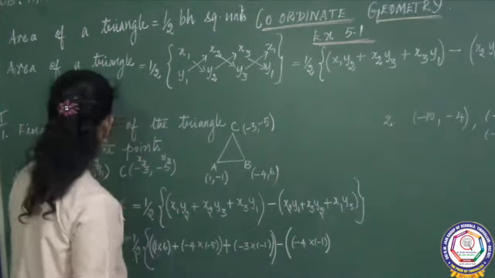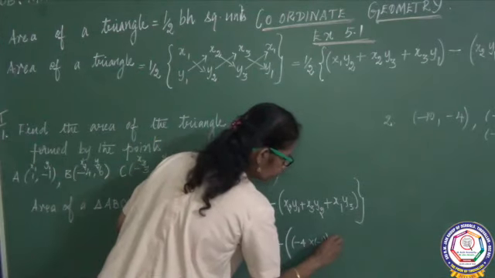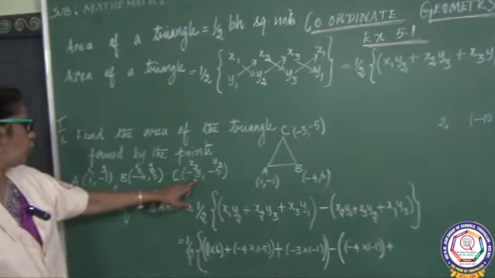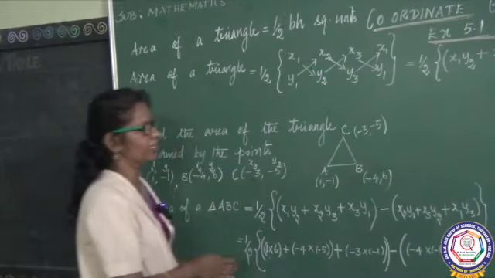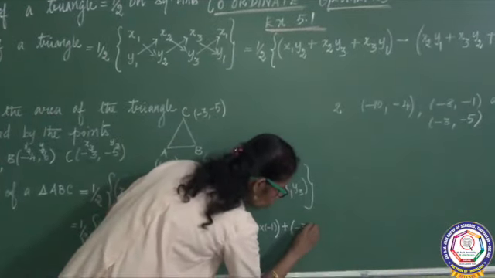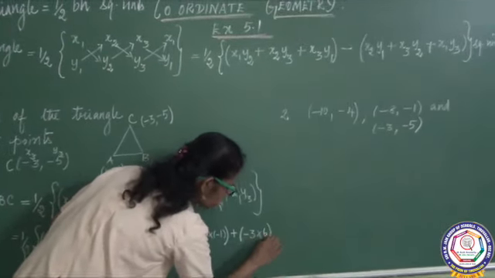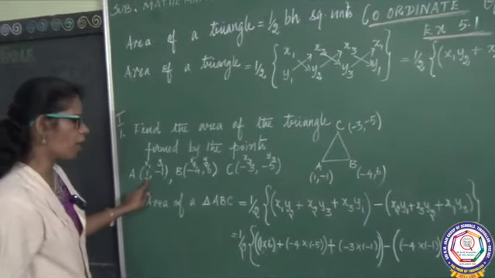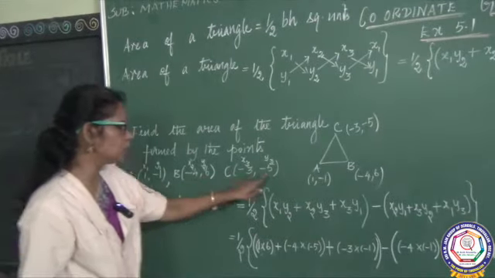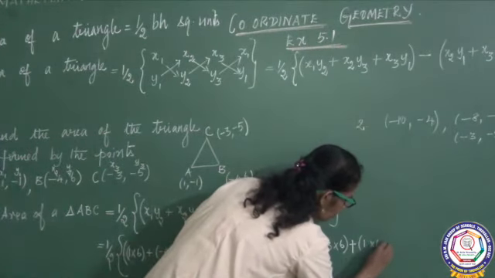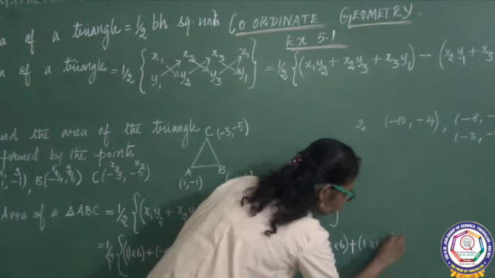Next, plus x3, which is minus 3, y2 is 6, minus 3 into 6, plus x1, which is 1, y3 is minus 5, 1 into minus 5.